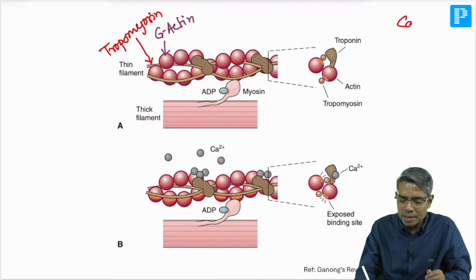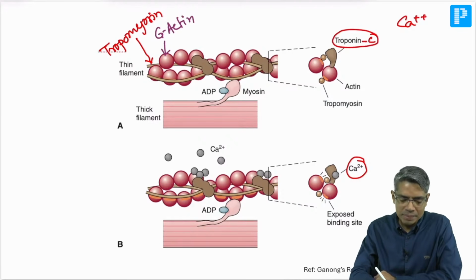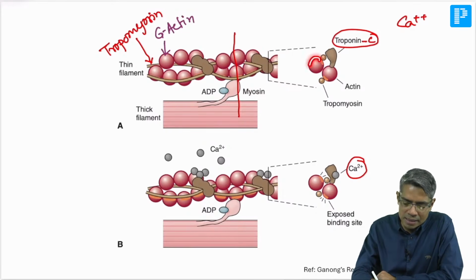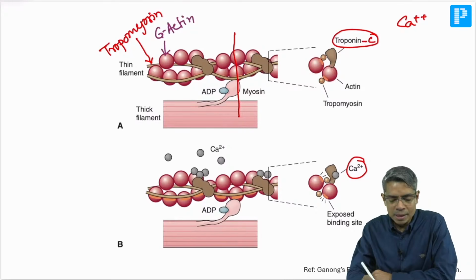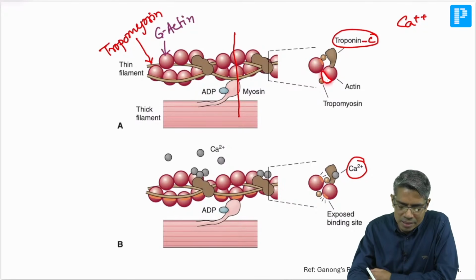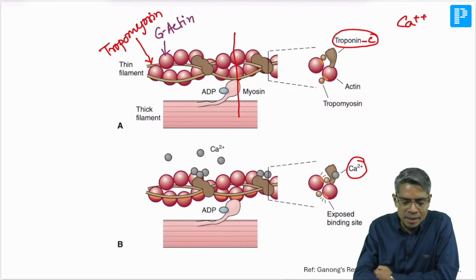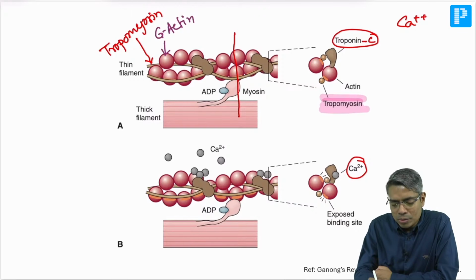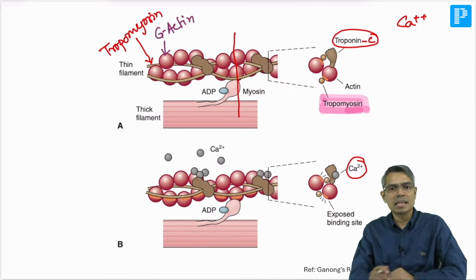But whenever calcium is present in the cytoplasm, this calcium binds with the troponin C. This is basically my troponin C fragment. If I take a cross section from this region, these are my actin subunits. This is the area where the myosin head was supposed to bind, but under resting condition it is under the blockage of this tropomyosin. That is why we say tropomyosin is the hindrance molecule, the gatekeeper molecule, which prevents actin myosin attachment.